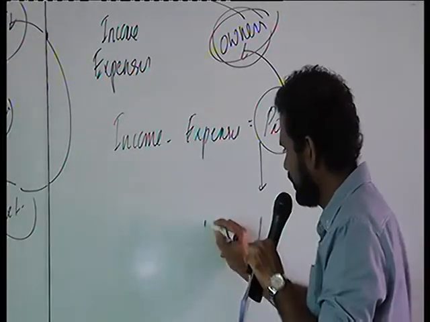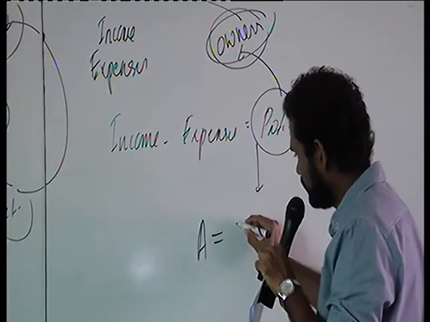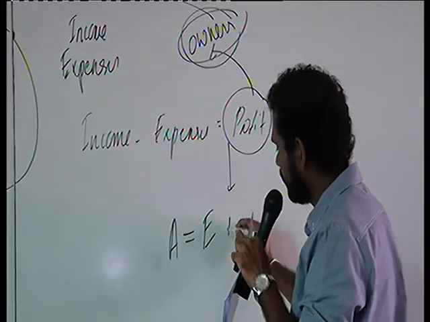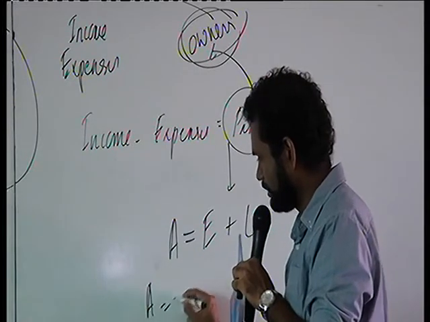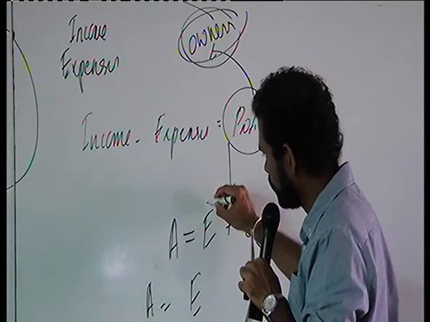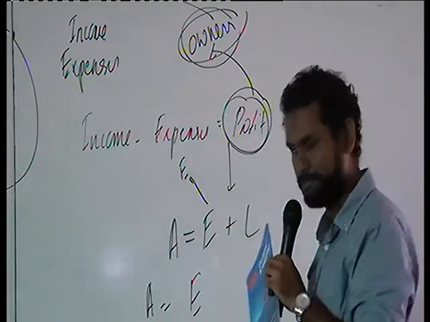So here, in that case, assets equals equity plus liabilities. When we derive it further, equity will have two components, that is the opening equity and the profit during the year, right?